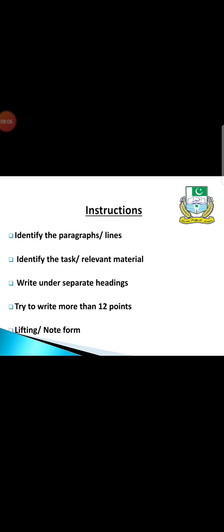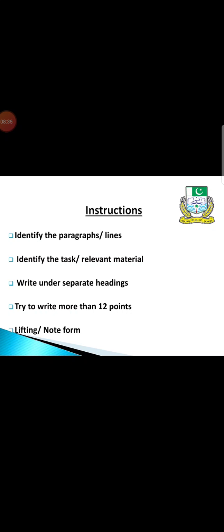1 mark is meant for writing one correct point. And how do you write the points? Write by giving numbers 1, 2, 3, 4, or by putting a bullet, so the examiner is comfortable finding and marking your paper conveniently.